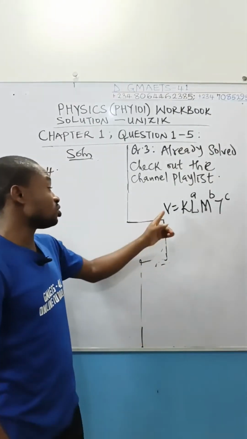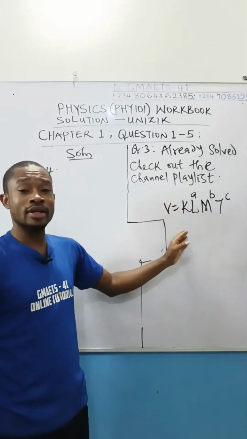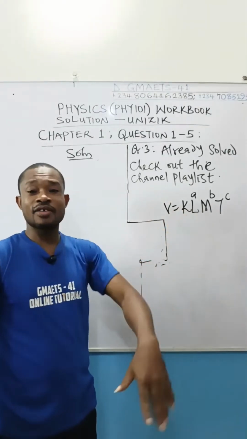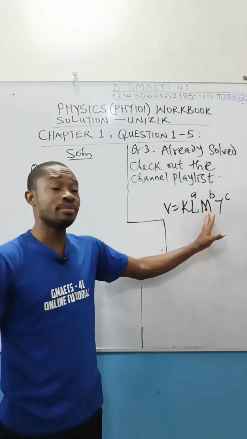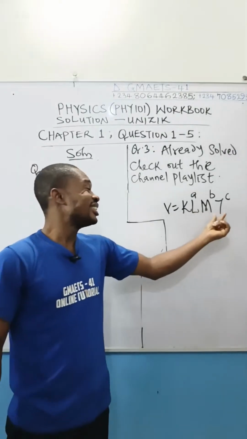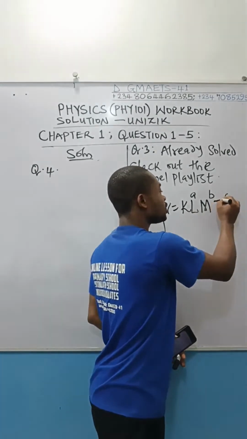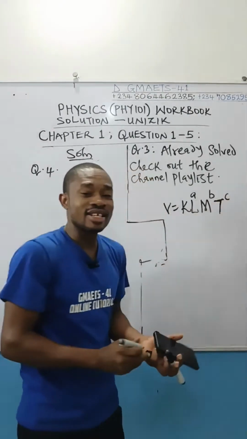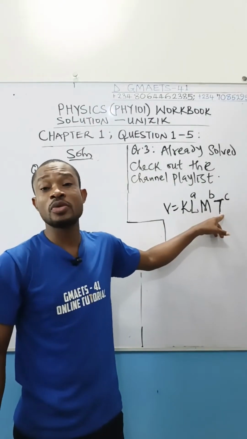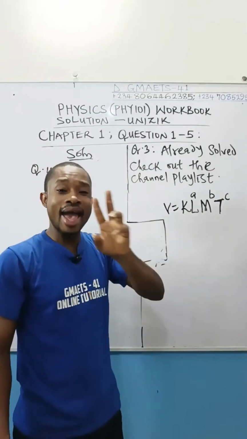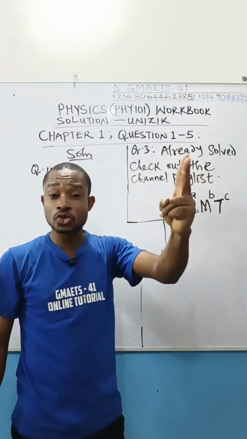All you have to do is fix up the dimension of each term. This is velocity, so it's LT to the power of minus 1. Drop this K, it is a constant; you have no business with it. L is in dimensional form already, you maintain it like that. M is in dimensional form, you maintain it like that. This T is tension, not time. Take note, tension is force related, so you fix the dimension of force there, and the dimension of force is M L T to the power of minus 2.